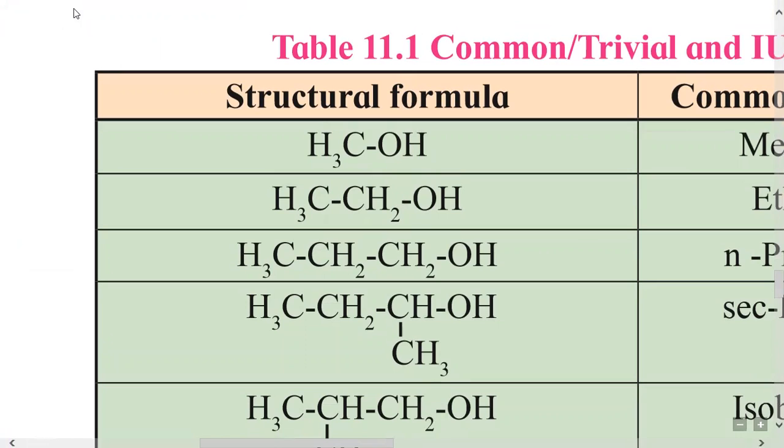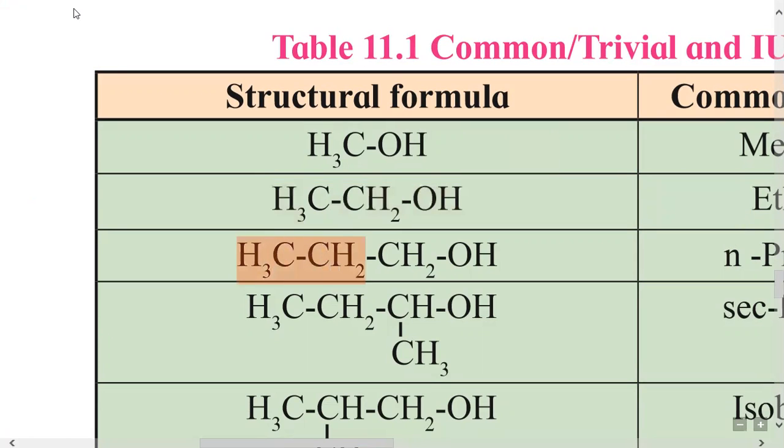The first example is CH3OH. It contains 1 carbon, therefore it is called carbinol. Then the second is CH3CH2OH. Here the first carbon is carbinol and a methyl group is bonded, and therefore it is called methyl carbinol.